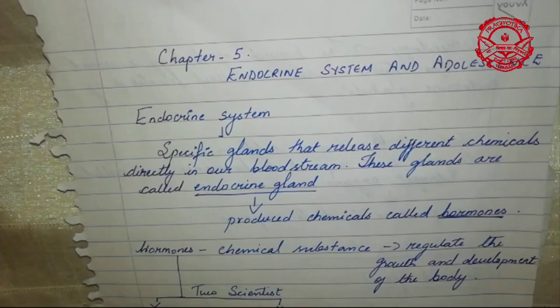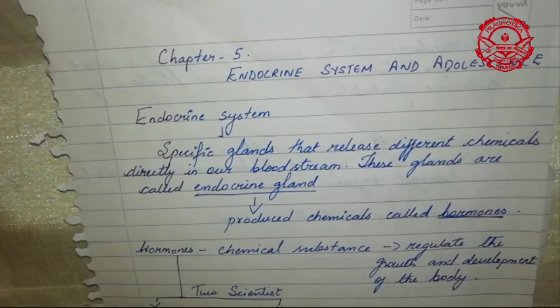Remember, organs together form a system. Just like your circulatory system will have two, three, four organs that work together to form it, and your respiratory system has some organs which work together.